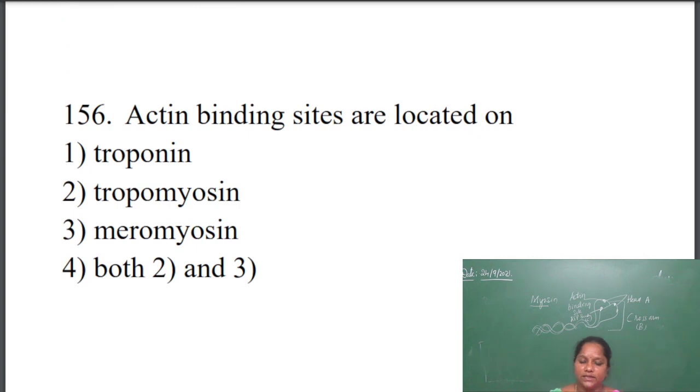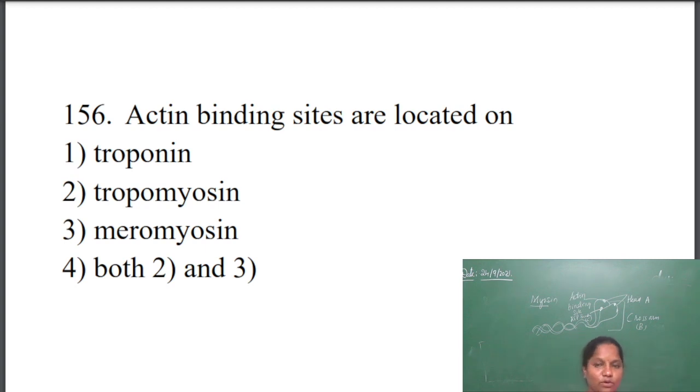Actin binding sites are located on which? They have given troponin, tropomyosin, and meromyosin. Both 2 and 3 they have given. The actin binding sites are located where? So the direct answer here will be meromyosin.